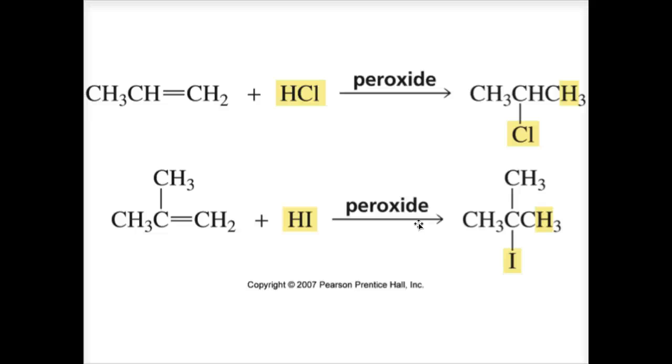so that's a good thing. Here is an interesting thing to remember. Notice we've been talking about HBr, hydrogen bromide. There is a difference between the addition of hydrogen chloride or hydrogen iodide to an alkene and the addition of hydrogen bromide to an alkene. Comparing this slide with the previous slides, here's the addition of hydrogen chloride or hydrogen iodide to an alkene in the presence of peroxide. Both follow Markovnikov's rule. Notice the proton is electrophilic, going to the carbon with most hydrogens in both cases.